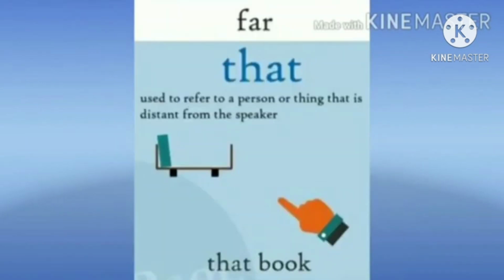Now, where is the book, children? Yes, the book is very far, but singular in number. That means that is used to refer to a person or thing that is distant from the speaker. That is very far from the speaker.